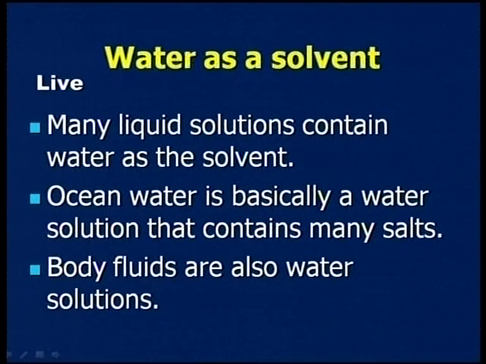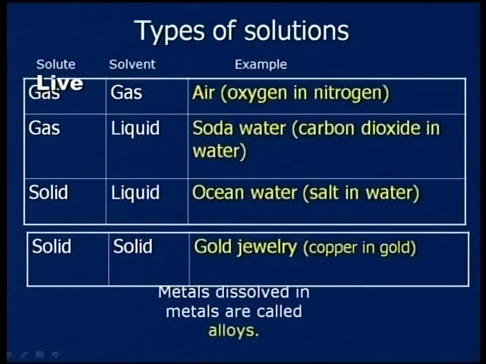Ocean water is basically a water solution that contains many salts, as I said just now, and body fluids are also water solutions. So many body fluids are there, and our saliva, okay, and even the water which is released in the form of sweating, చెమట, saliva, ఇవన్నీ కూడా వాటర్ సొల్యూషన్సే కాబట్టి ఈ వాటిలో మనం వాటర్ అనేది మెయిన్ కంటెంట్గా ఉంటుంది. ఓకే, నౌ కమ్ టు ద టైప్స్ ఆఫ్ సొల్యూషన్స్.